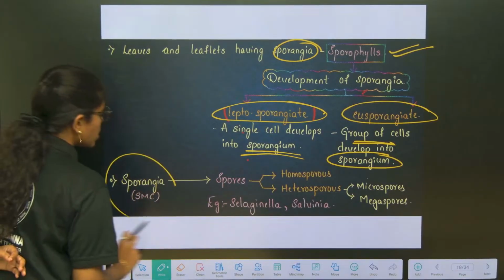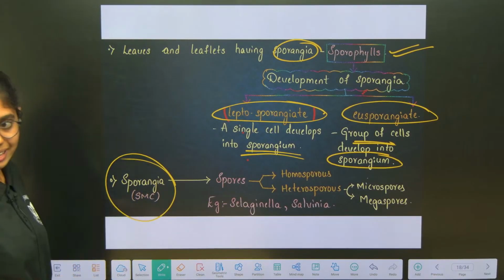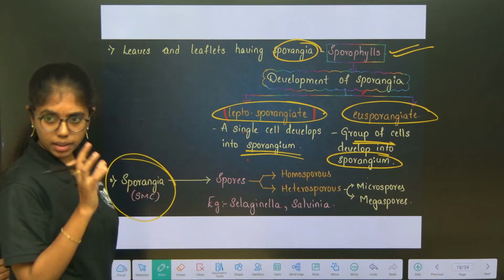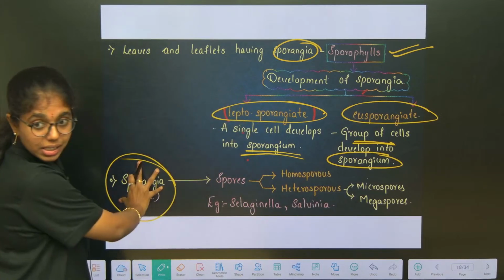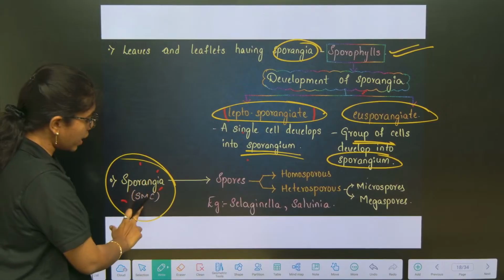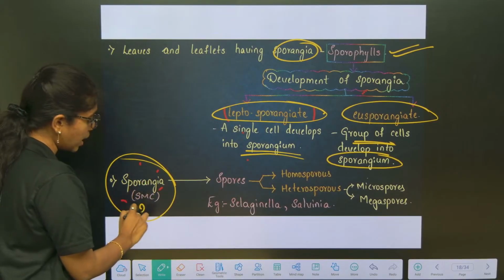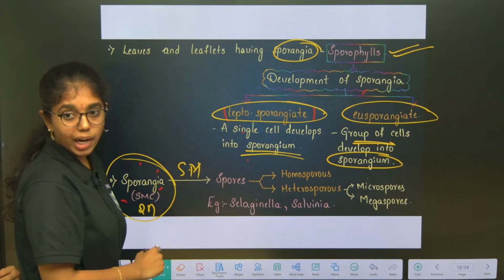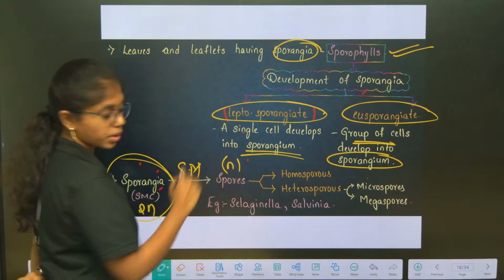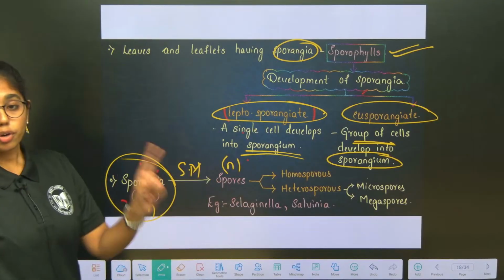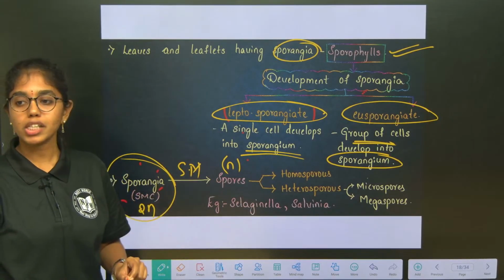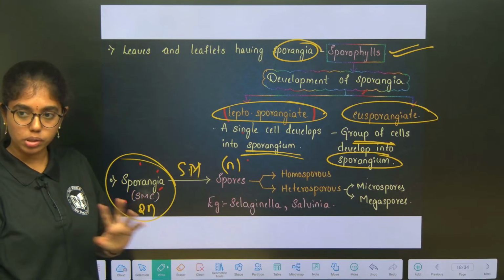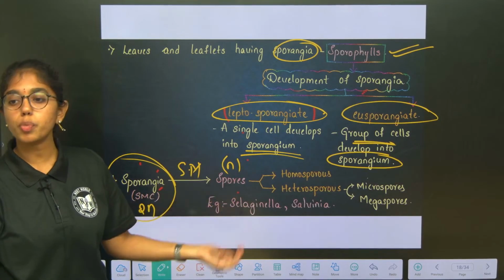Next, in sporangia, spore mother cells are formed inside the sporophylls, right. Sporangia include spore mother cells. Spore mother cells are diploid. They will undergo sporic meiosis and form haploid spores, okay. In bryophytes you can see only homosporous condition, single type of spores, but here you can see heterosporous condition.